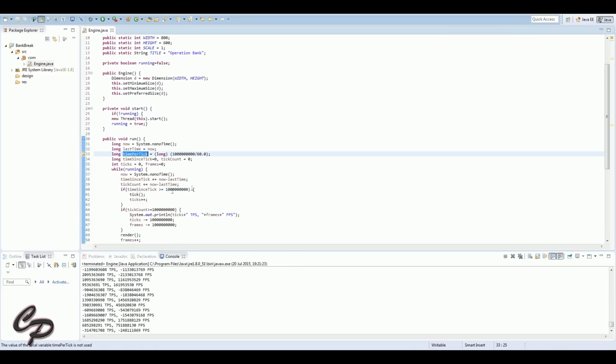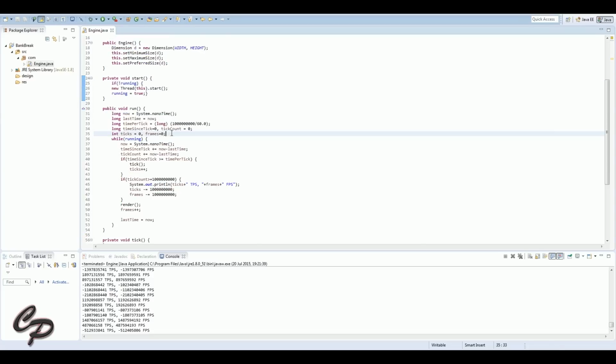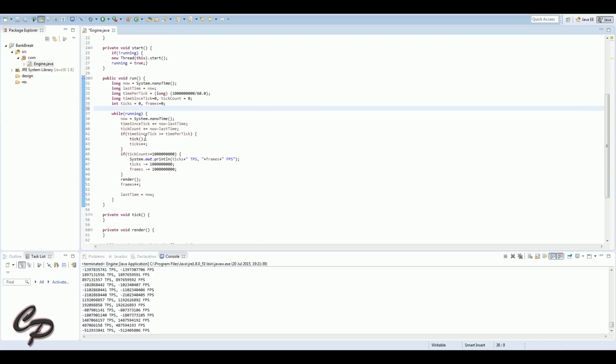And then what you also see at the minute is the start function we've made. So if it's not running, it creates a new thread about the engine, tells it to start, and then sets running to true. And as you see when I run it, as I said at the bottom, it shows your tick rate and your frame rate, and it is like minus, it's not setting up right. And so this is just me working through trying to work out what it is that's gone wrong.